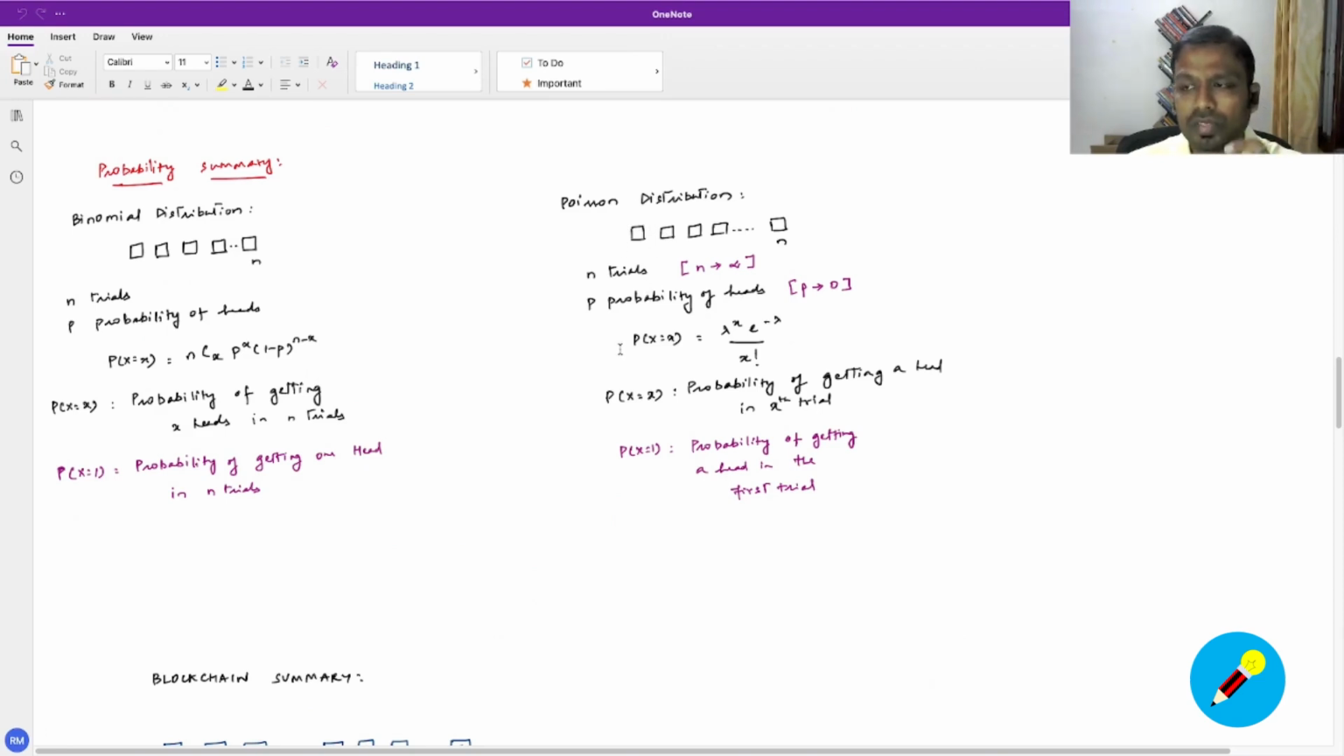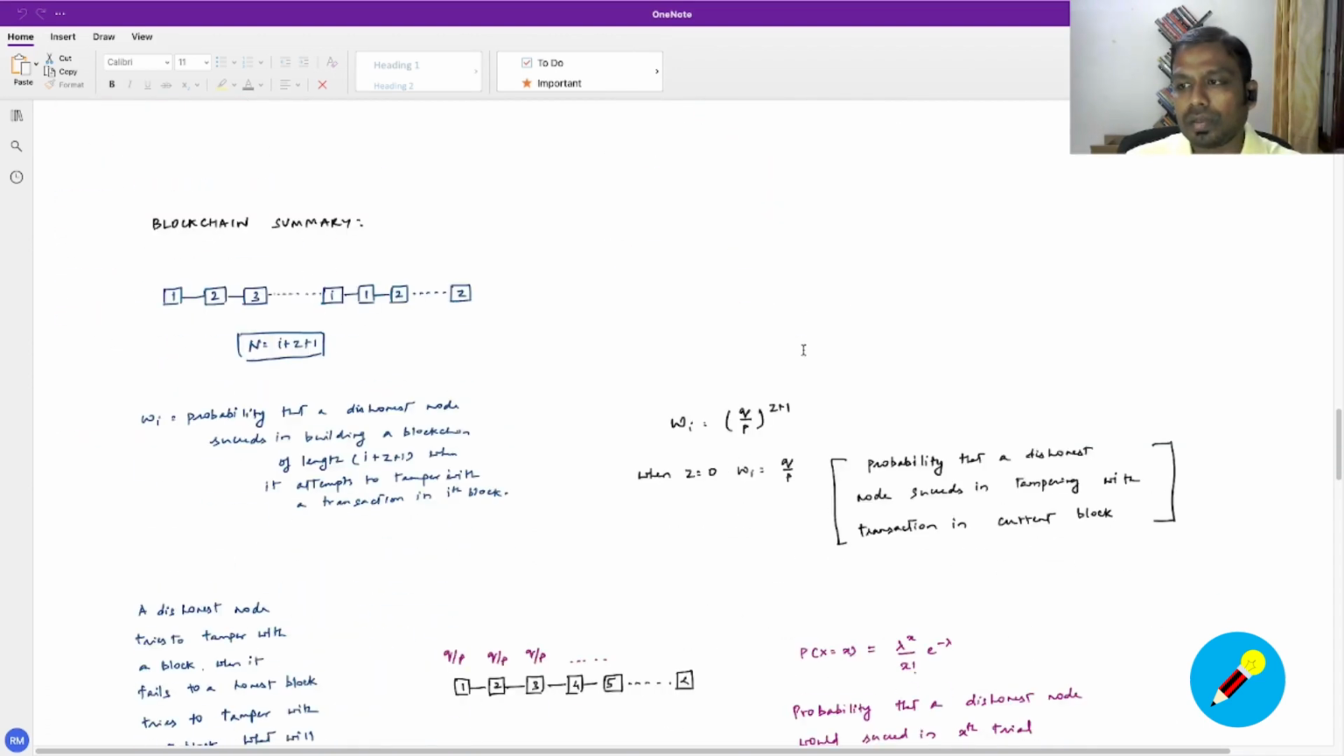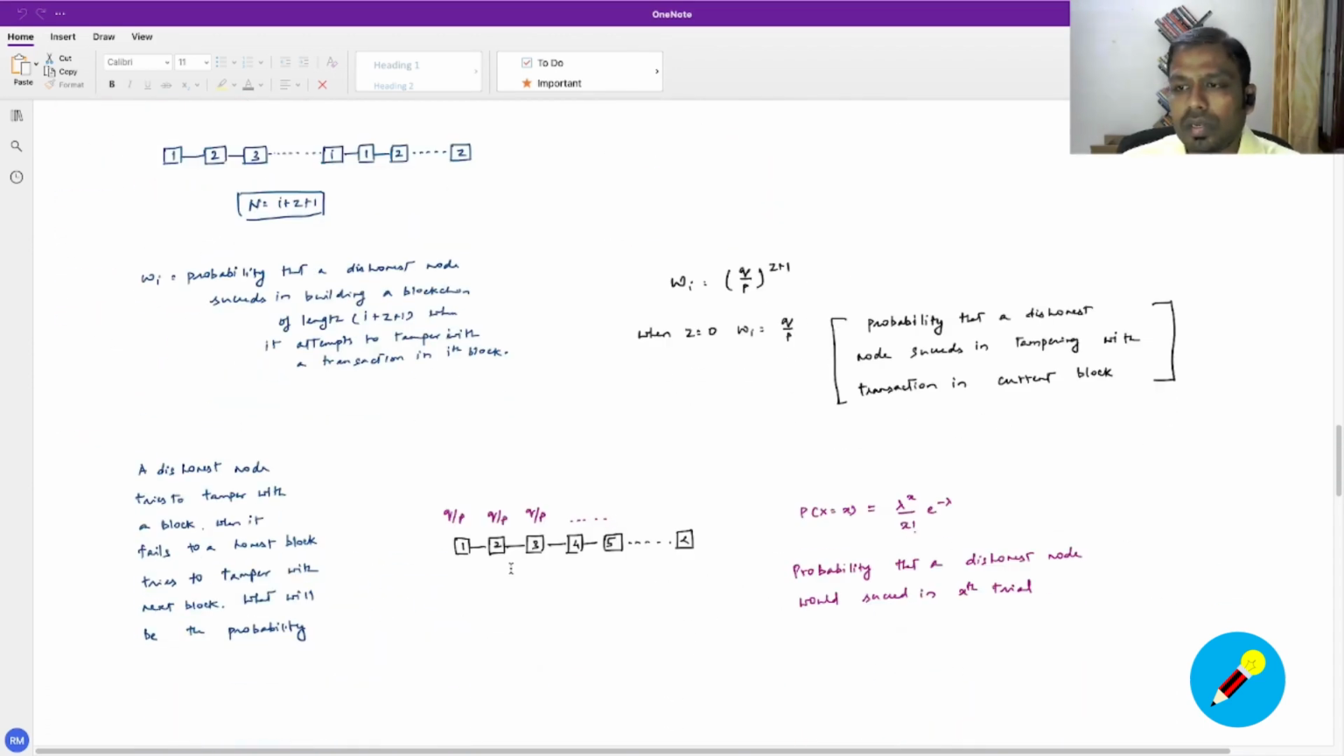And given that, we knew that the probability of getting a head on the Xth trial can be equated to a Poisson distribution here, right? So in this case, the probability is P for each of these boxes because each box is a trial, and the probability that you will get a head in the Xth trial can be derived from this formula. We can apply the same concept here in a blockchain as well.